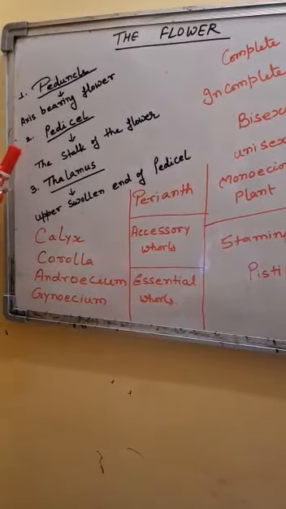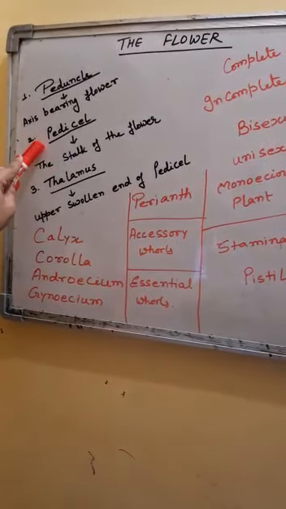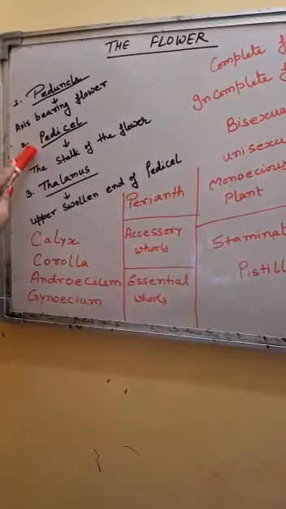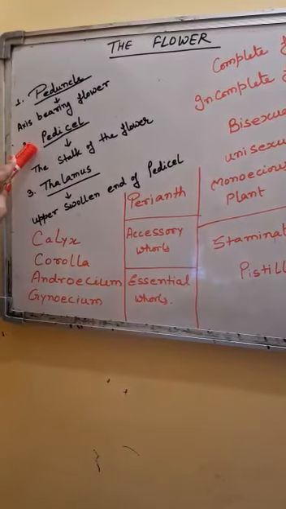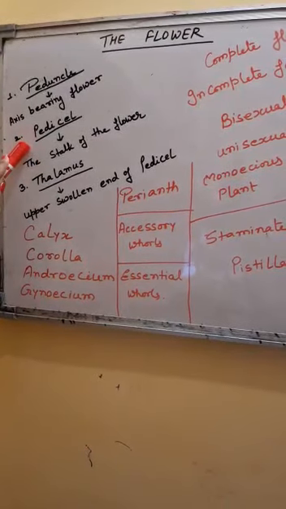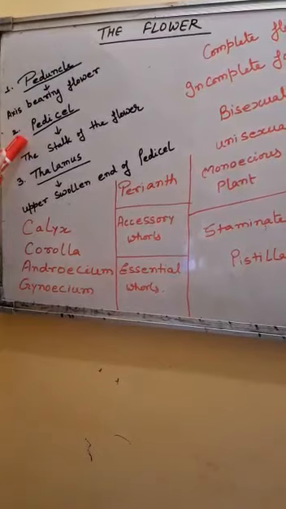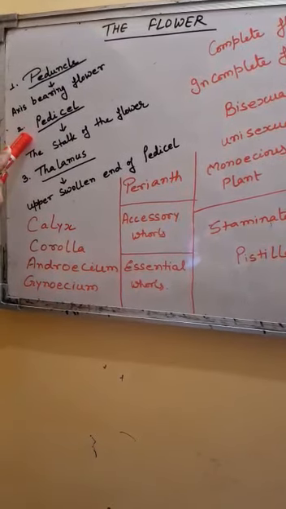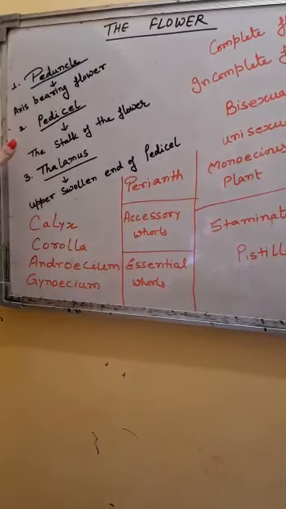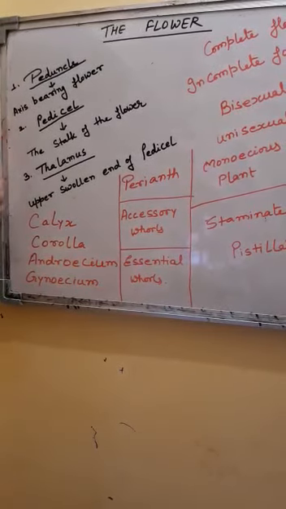The stalk of the flower is called pedicel, the part which connects the flower to the shoot. Flowers having a pedicel are called pedicellate, and flowers which do not have a pedicel and are directly attached to the axis are called sessile.